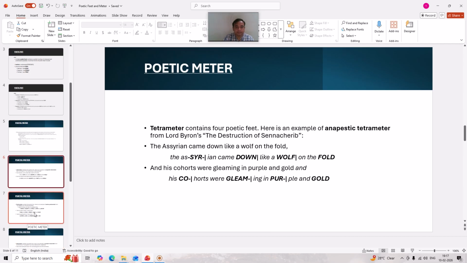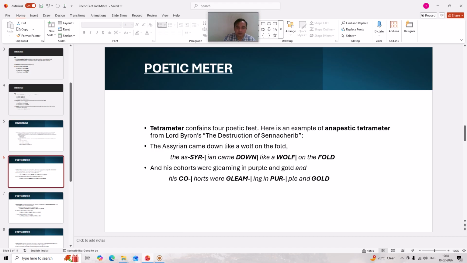Next poetic meter is tetrameter. The word tetra itself shows that it must be containing four poetic feet. Tetra means four, meter means the combination of poetic feet.